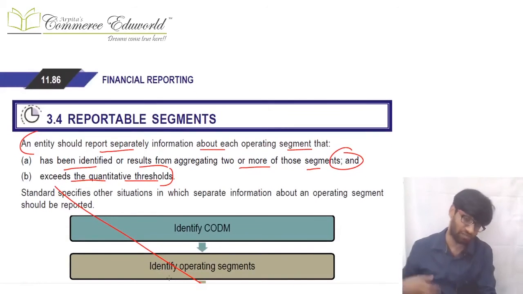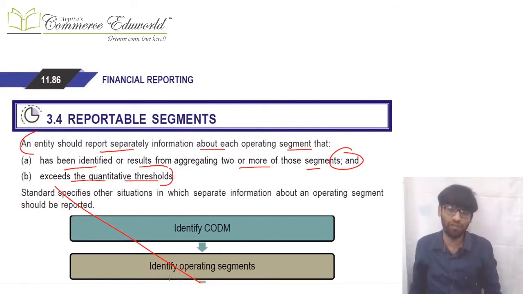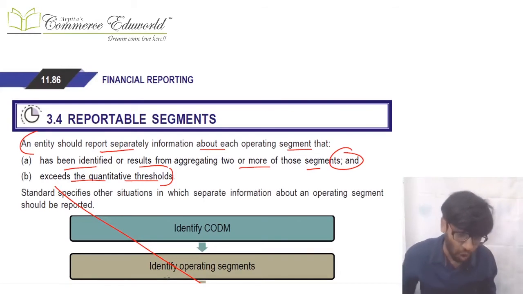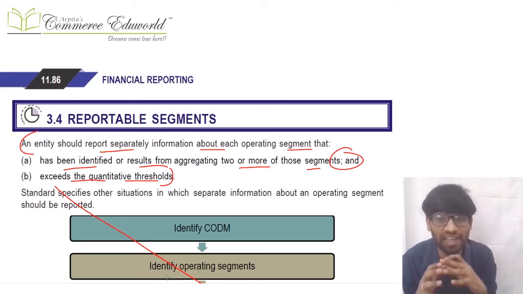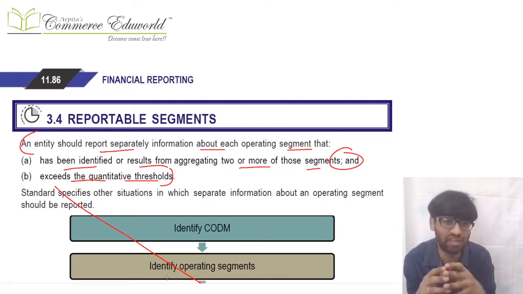Now out of the operating segments, what are the reportable operating segments? A reportable operating segment can be an individual operating segment which satisfies the quantitative limit, or it can be an aggregate of 2 or more segments, where that aggregate satisfies the quantitative limit.